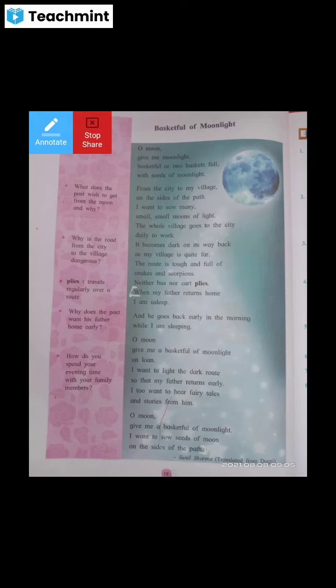And that's why there is a need of light on the two sides of the road, so that our journey will be very easy and comfortable. Neither birds nor cart flies.